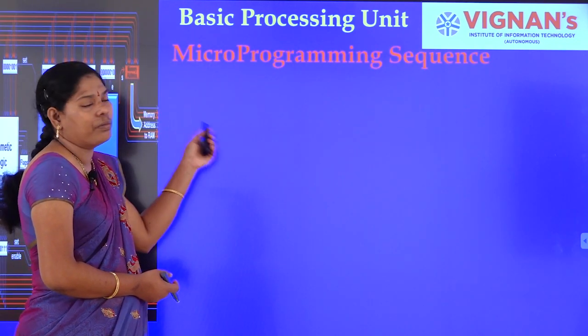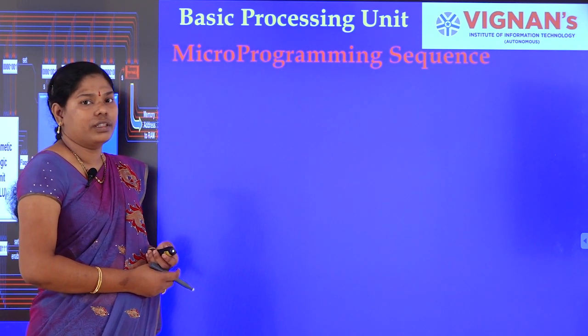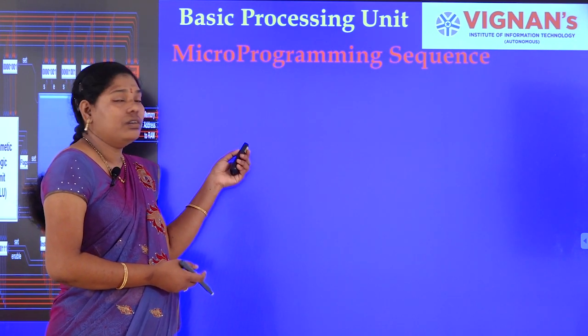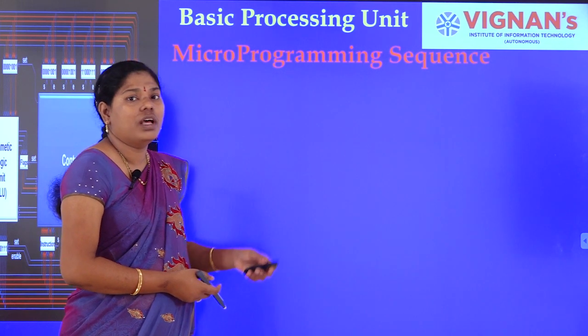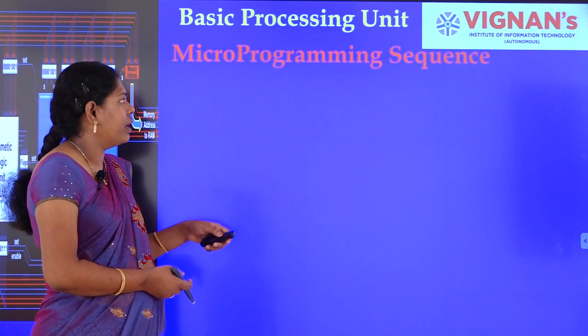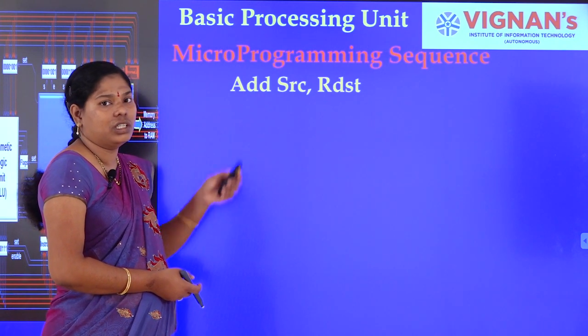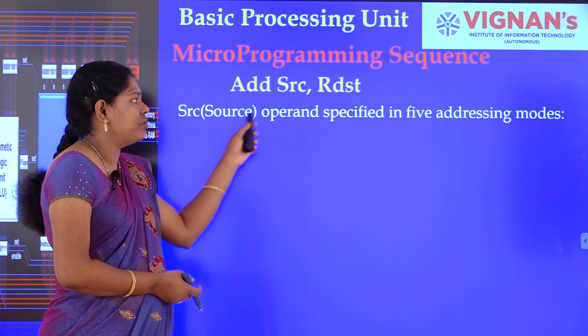The next thing, microprogramming sequence. Microprogramming sequence is nothing but how we can sequence. Already we learned how the instruction is executed with the different addressing modes. The same concept we are applying here also. In Add R source comma R destination, the source operand we are choosing with different addressing modes.